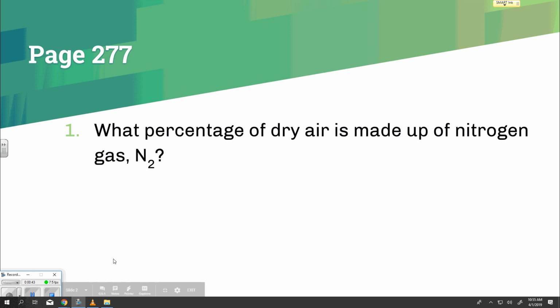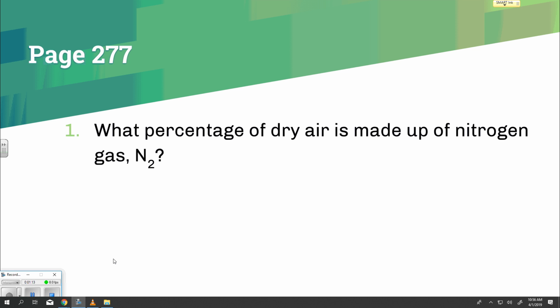Page 277. What percentage of dry air is made up of nitrogen gas? N2. What is the atmosphere? Highlight. The atmosphere is the layer of gases that surrounds Earth. The atmosphere is a mixture of elements and compounds. We generally call that mixture air.